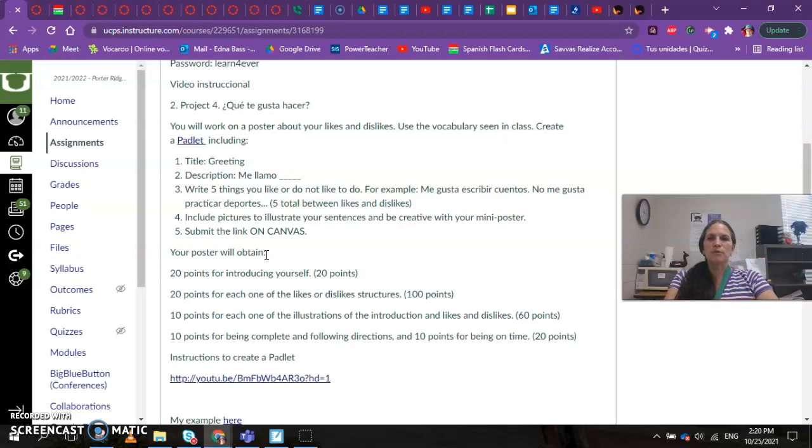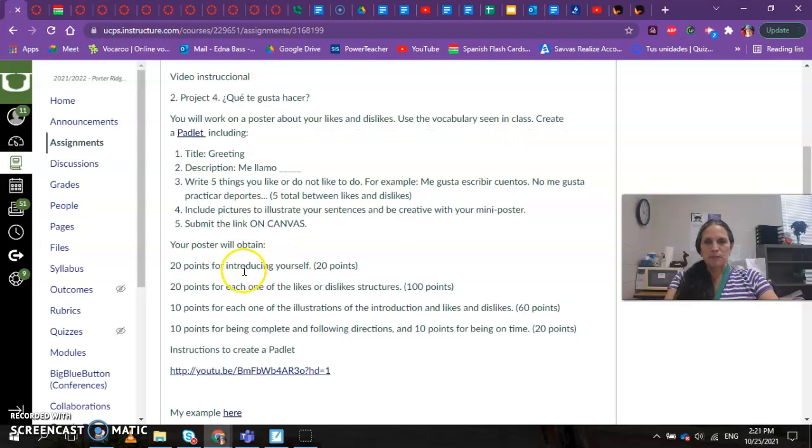And I put some examples there. And then you are going to include the pictures to illustrate. So activities, picture, you complete your Padlet. You're very creative with your poster. It's an electronic poster. And then you submit it here on Canvas.